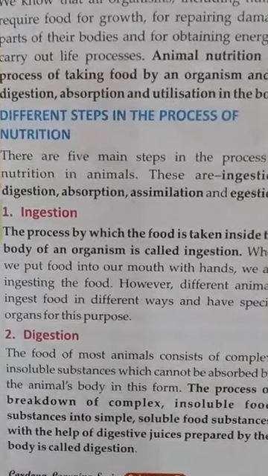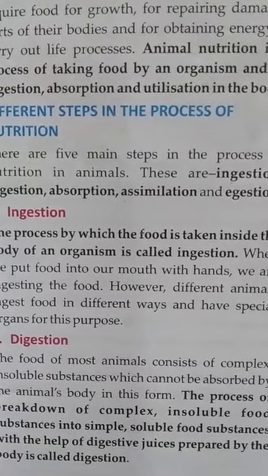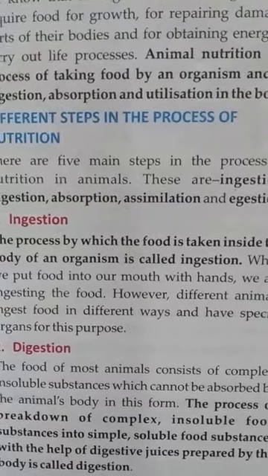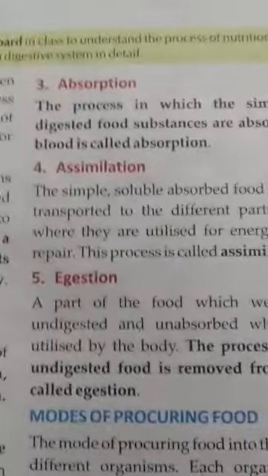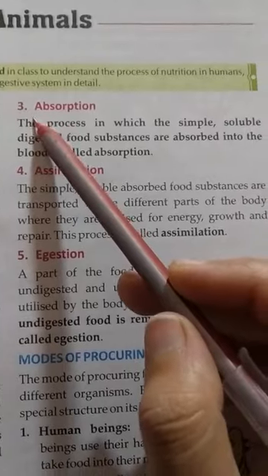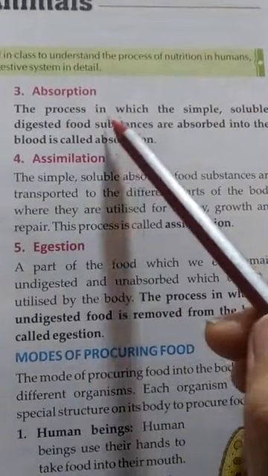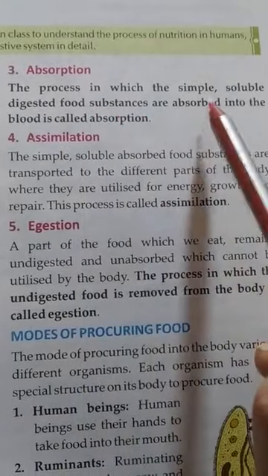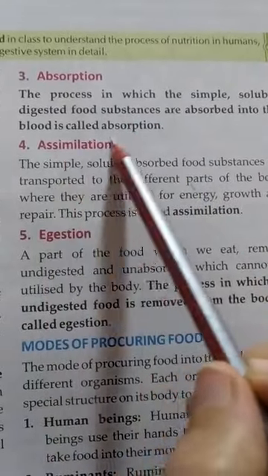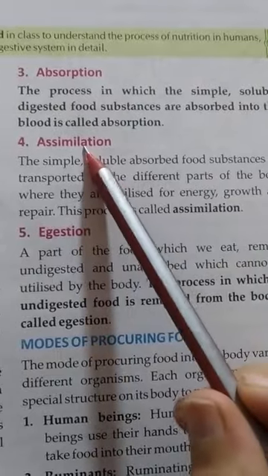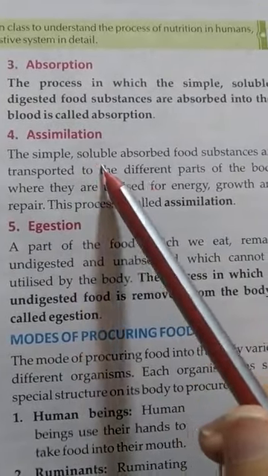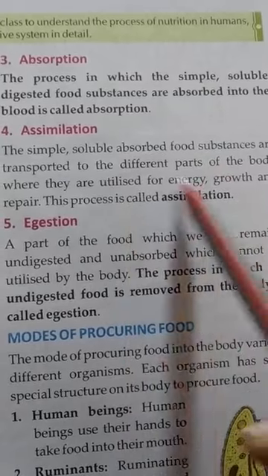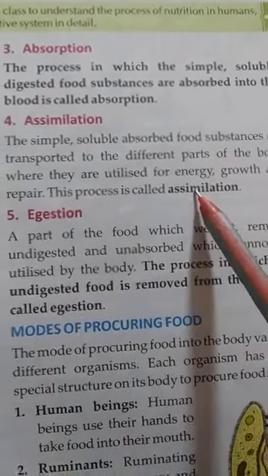So digestion is the process of the breakdown of complex substances into simpler substances that can be absorbed by the body. Next is the process of absorption. Absorption is a process in which the simple soluble digested food substances are absorbed into the blood. Assimilation is the utilization of the absorbed substances for energy, growth and repair.